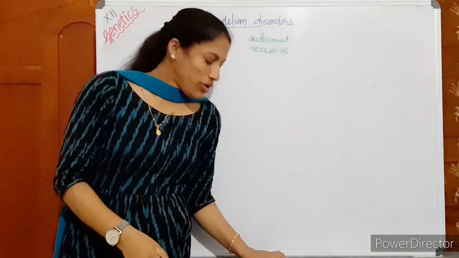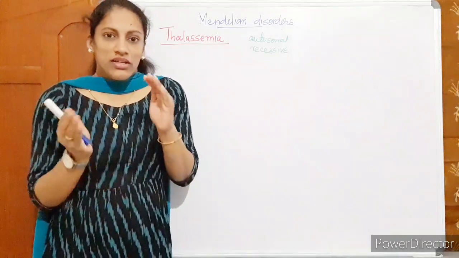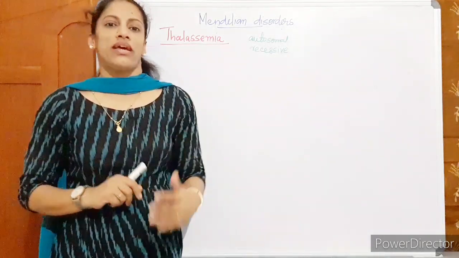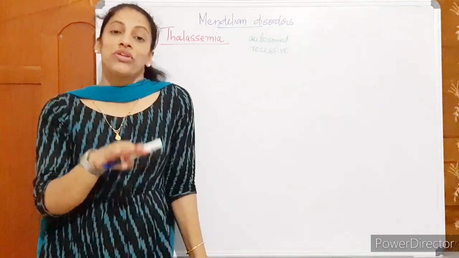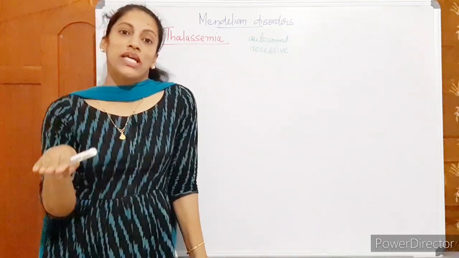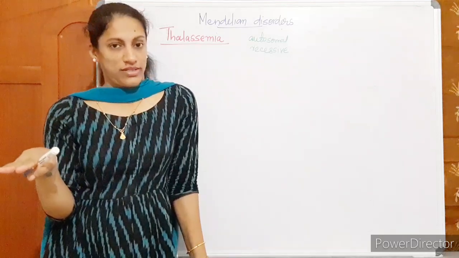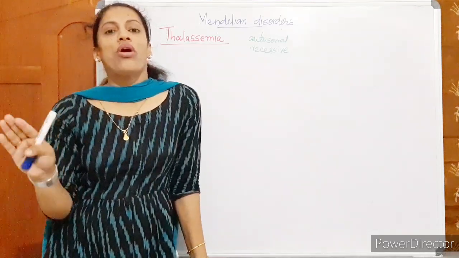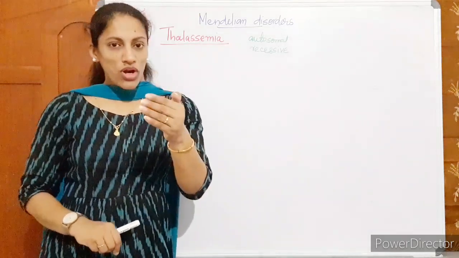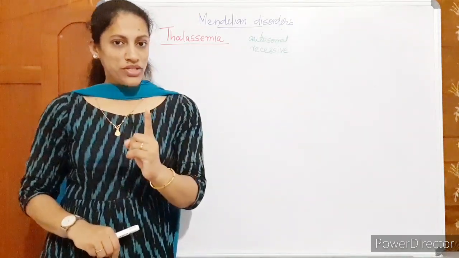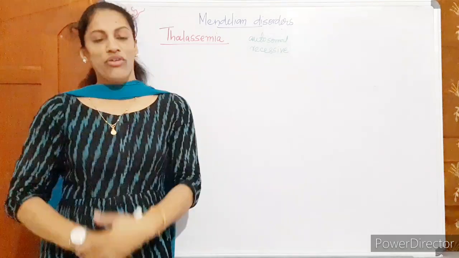You have studied sickle cell anemia, so it is easy to compare the diseases and study. Both are due to mutations, problems in blood cells. Our hemoglobin is showing mutation. In sickle cell anemia, hemoglobin is mutated due to point mutation, and there is sickling of RBC.